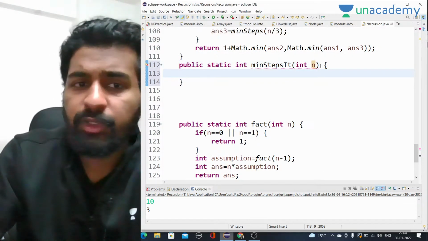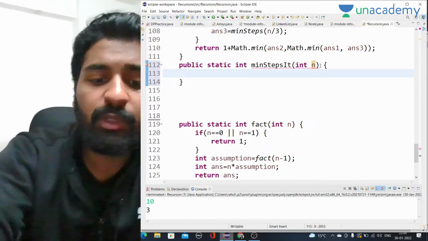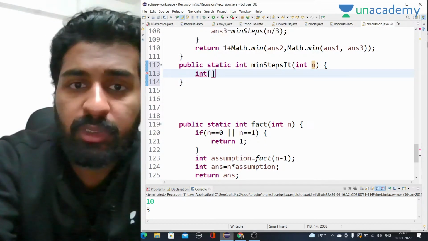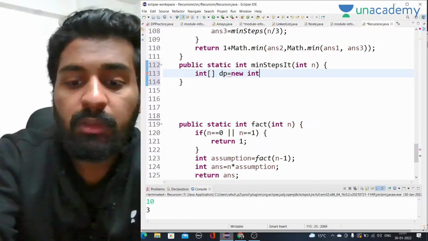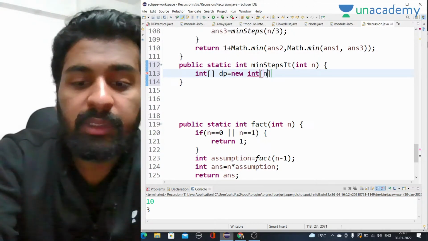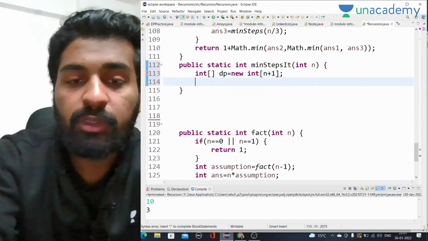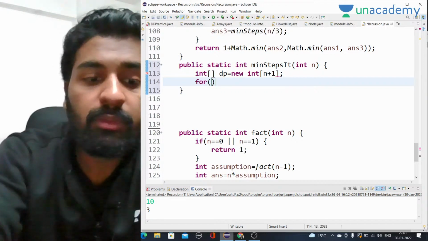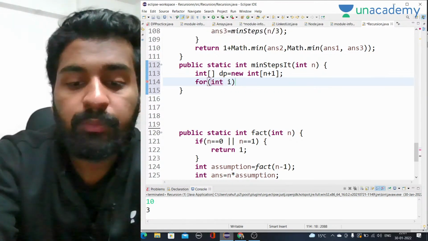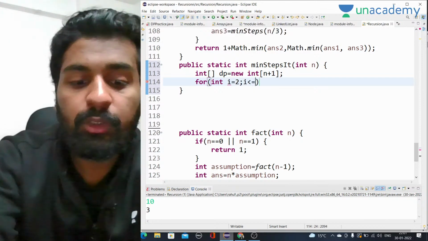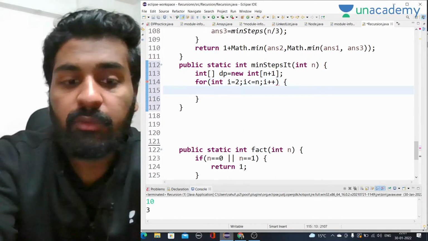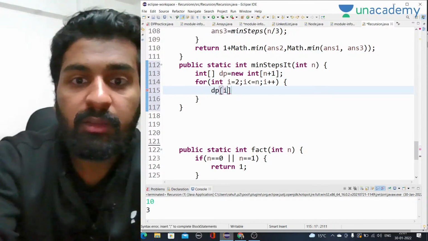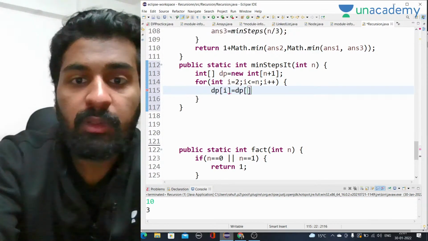First of all, we don't have to fill the base case in this, because all the values initially in the array are 0 only. So int dp is equal to new int[n plus 1]. Now we have to start from int i equal to 2, i less than or equal to n, i plus plus. Now we have to start from dp of i is equal to dp of